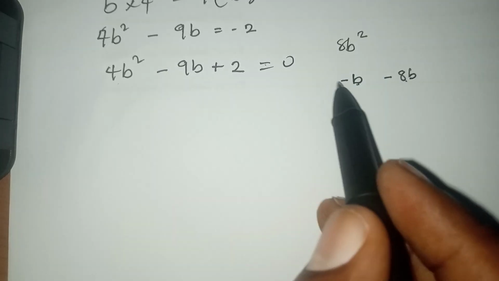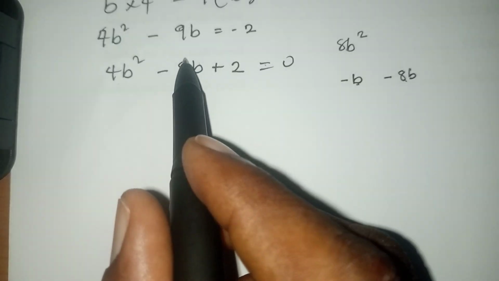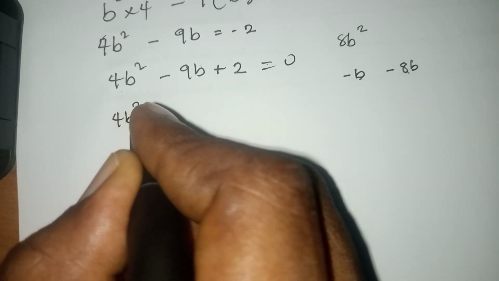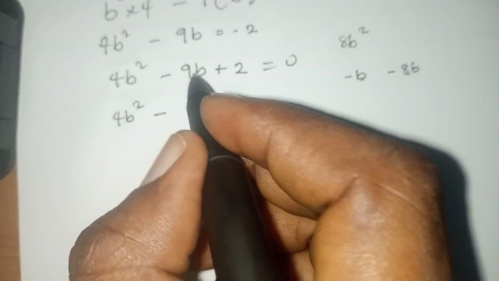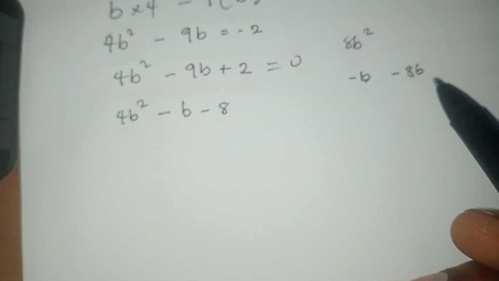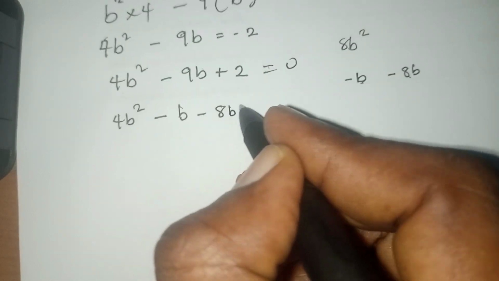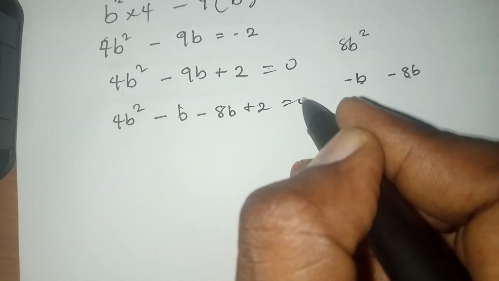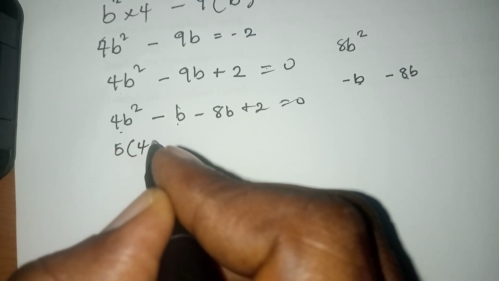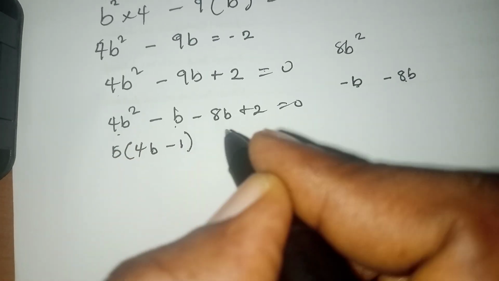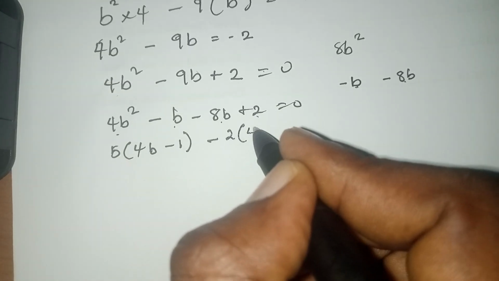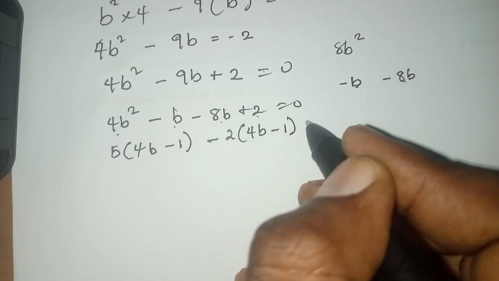So we'll put these two in the place of this 9b. So we have 4b squared minus b minus 8b plus 2 equals to 0. So we now factorize. What's common here? We have b into 4b minus 1, minus, what's common here? 2 is common. 2 into 4b minus 1.